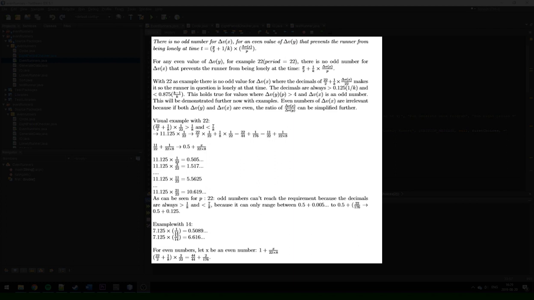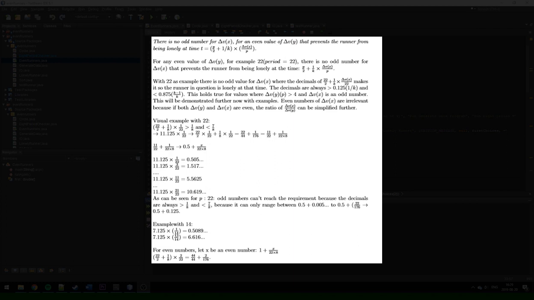So as we can see for the period 22, odd numbers can't reach the requirement where the decimals are bigger than 0.125 and less than 0.875, because it can only range between 0.5 plus 0.00568 and so forth to 0.5 plus 22 divided by 176, or 0.5 plus 0.125.